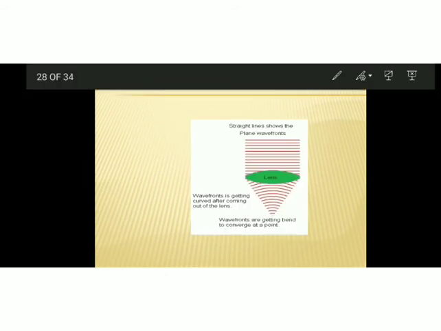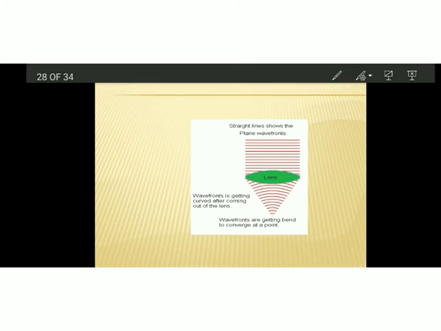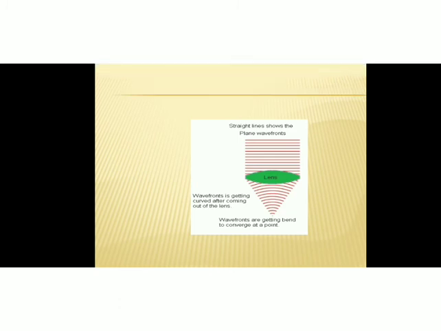Now, what happens when the wavefronts are allowed to fall on a concave surface or on a concave lens or on a convex lens? Here on the screen you can see a plane wavefront is allowed to pass through a convex lens. And you know the nature of a convex lens: it will converge. So here you can see the plane wavefront, when it is passed through a convex lens, is converged to a point. Wavefronts are getting bent and converged at a point. This is the nature of wavefront coming out of the convex lens.